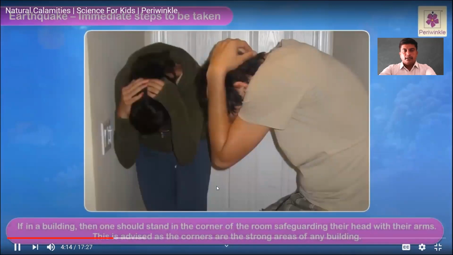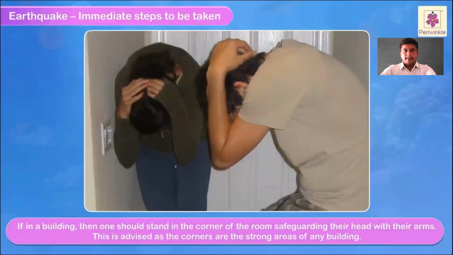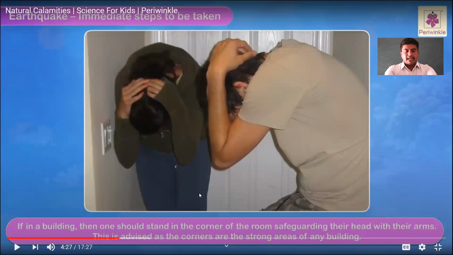If in a building, then one should stand in the corner of the room, safeguarding their head with their arms. This is advised as the corners are the strong areas of any building. Dear students, this is the third one. If in a building, one should stand in the corner.